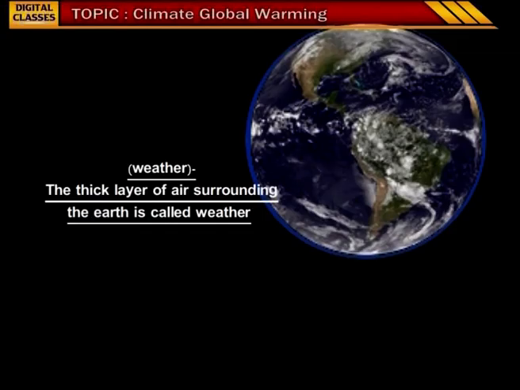We frequently hear the words weather and climate. People use these words with the same sense, but let us learn what is the difference between the climate and weather from this lesson. Atmosphere. The thick layer of air surrounding the earth is called atmosphere.